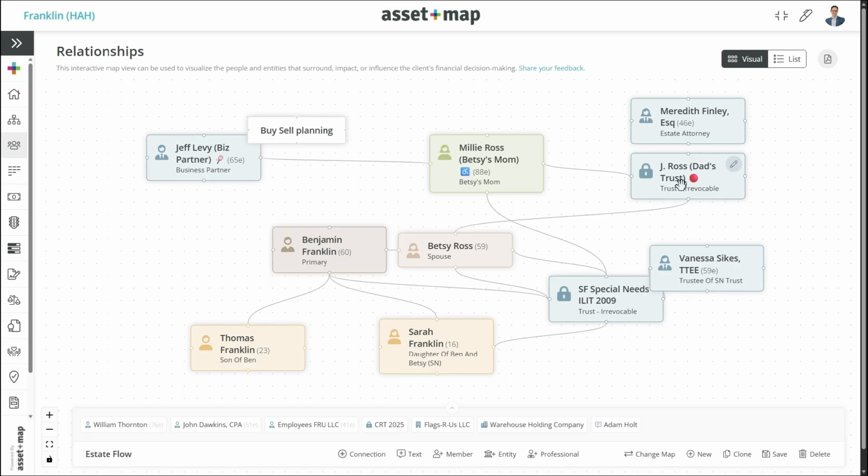The same thing is true for the trust that benefits mom. I know this will probably be my client's asset at some point, but there's a lot of complexity here that I need to pay attention to, not the least of which I already mentioned, which is what happens when assets move. Can we make sure that this trust benefits the special needs trust as opposed to Sarah directly, as it is named in the trust that grandpa set up years and years before maybe Sarah was even born? So that's going to be a really important aspect for me to pay attention to.